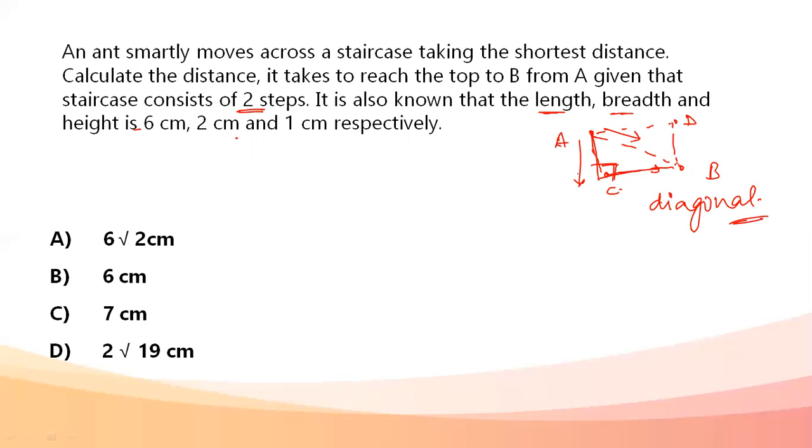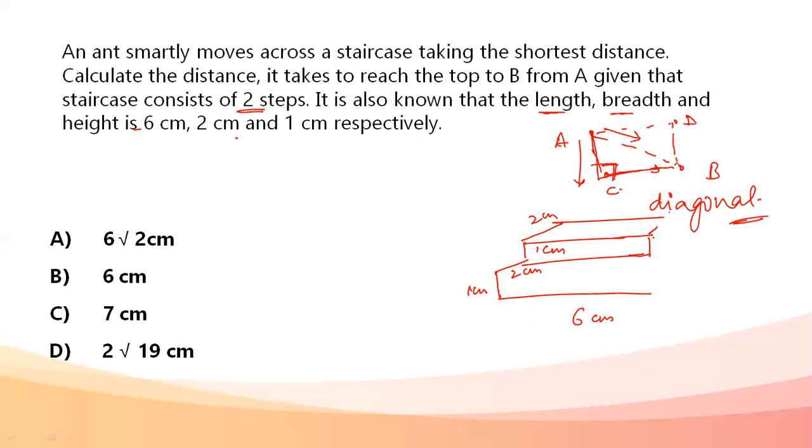Now let's see the steps. The steps are 6 centimeter, 1 centimeter, 2 centimeter, again 1 centimeter, 2 centimeter, with widths 6, 6 and 6. This is how the step is going to be. The important thing here is the ant is moving from point A to this point B, so it is going to go along the diagonal.